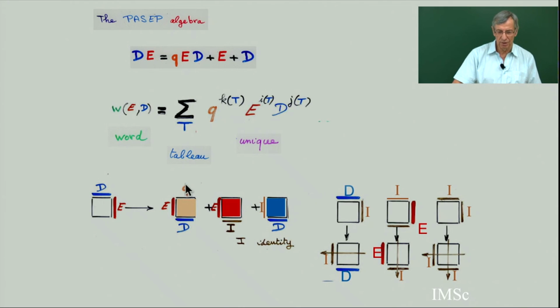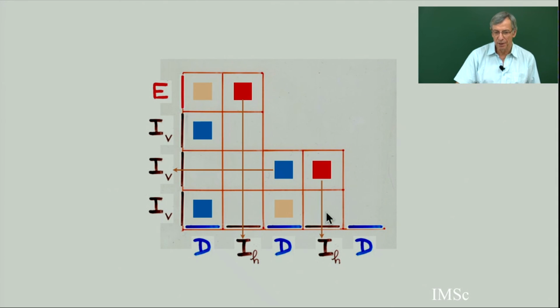So the characterization of this tableau I get associated to the PASEP algebra was what we can call a complete Q tableau. Because it's a tableau, and each cell is labeled by one of the rewriting rules. It's labeled by red, or by blue, or by yellow, which were the three possible rewriting rules for the first equation. And then it's labeled by horizontal brown lines, or vertical brown lines, or a crossing of two brown lines. So this was the three possible rewritings with the identity operator.